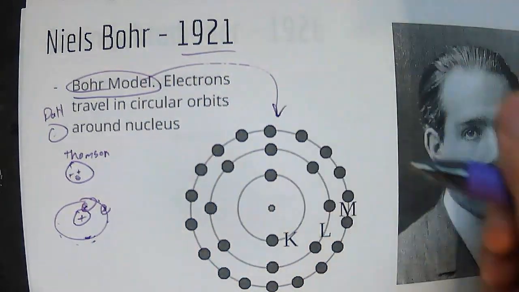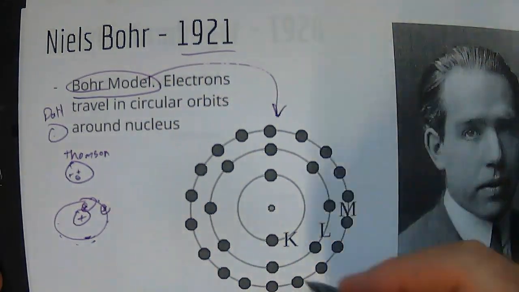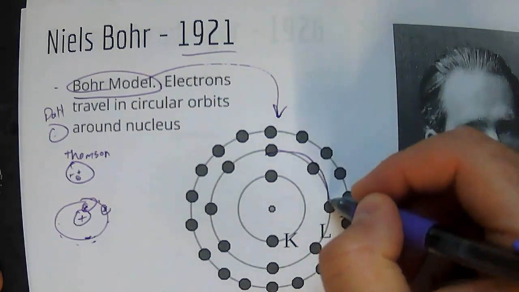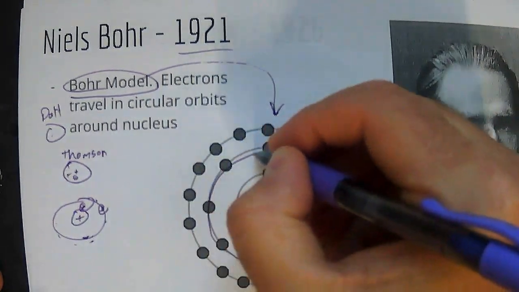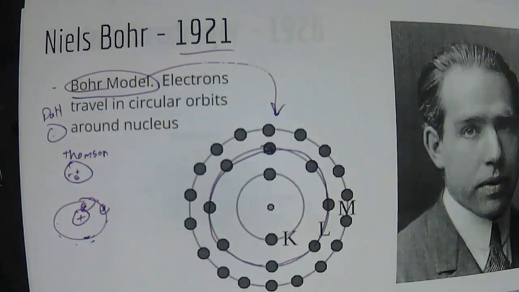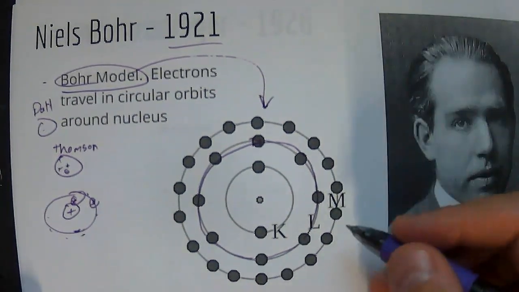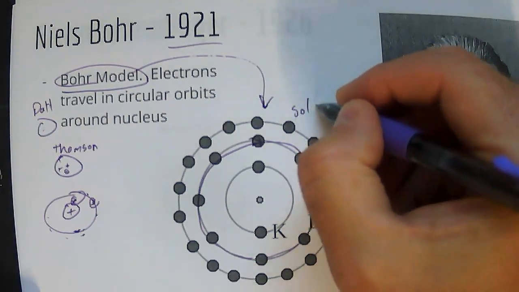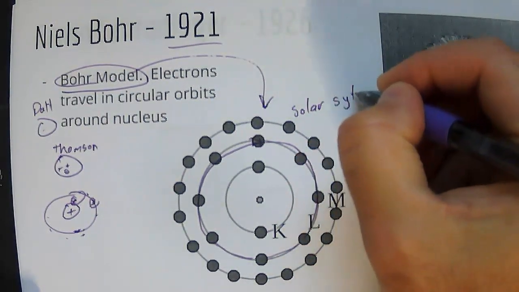Bohr realized that the electrons are in specific areas around the nucleus, and they orbit much like the solar system, which is what he said. We sometimes call this the solar system model.